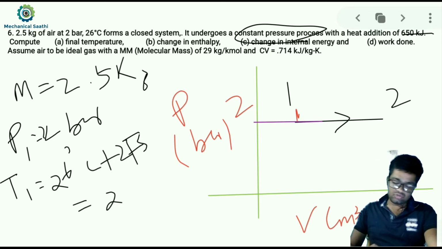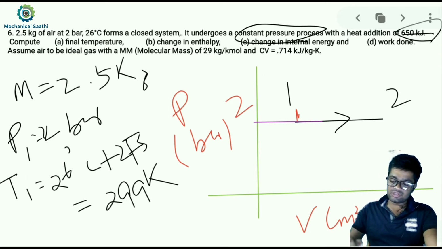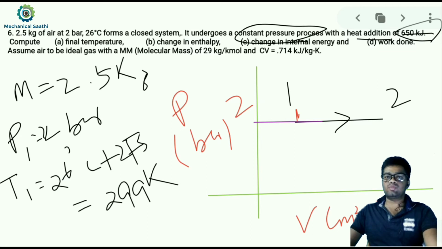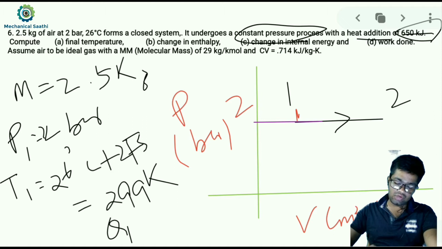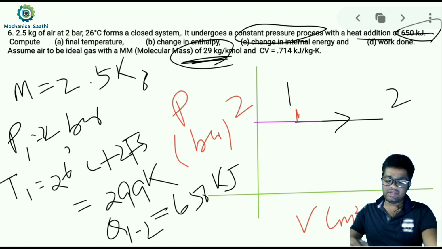So, okay, we'll be calculating this; it was 299 Kelvin. Other than this, we have the heat interaction which is given, and it is being added during that process, so we can take that Q12 as a positive value, that is 650 kilojoule. And the molecular mass is given to us, 29 kg per kilomole, and Cv, the specific heat at constant volume, is given as 0.714 kilojoule per kg Kelvin.